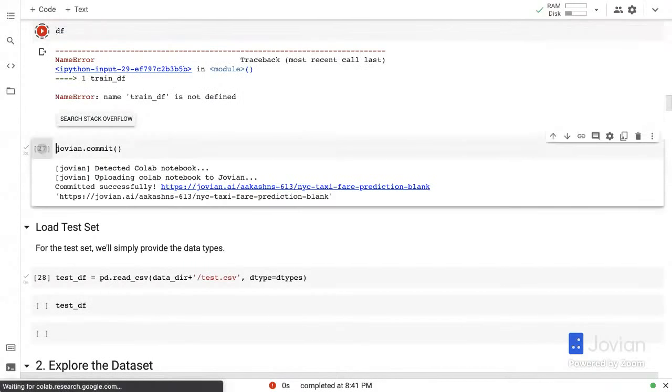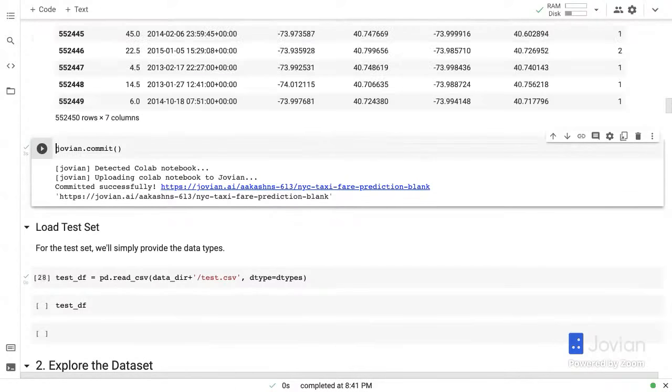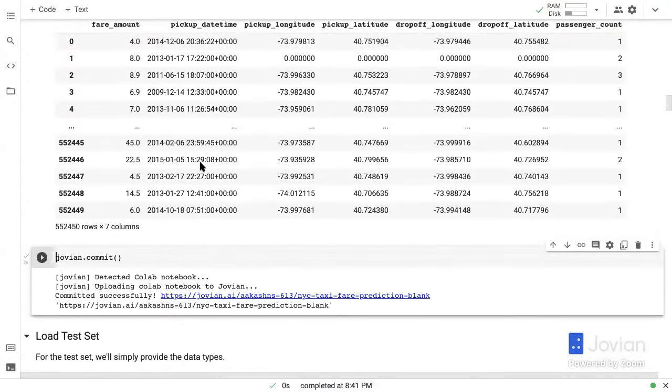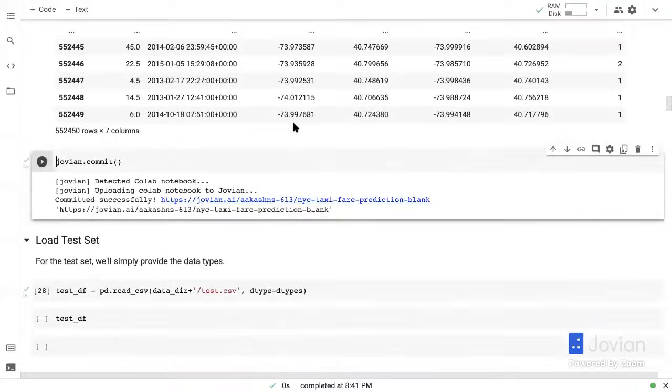Okay, it's just called DF at the moment. Yep. So there you go. We have fare amount, pickup date time, latitude, longitude, and all the expected values.